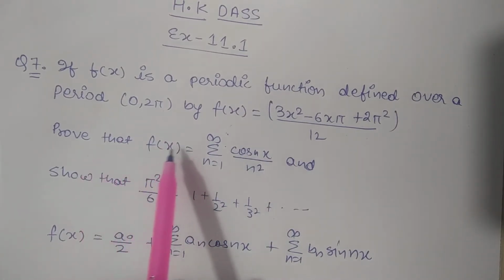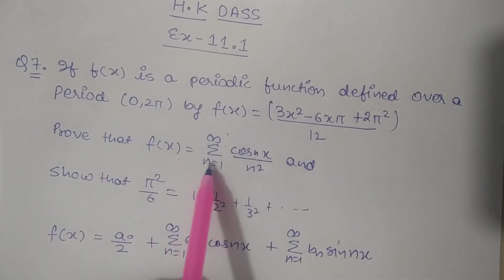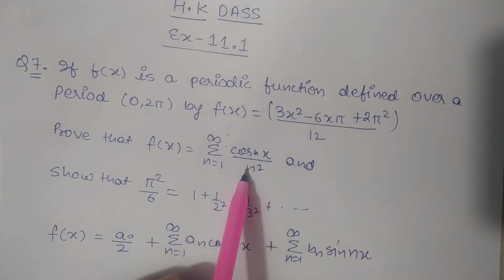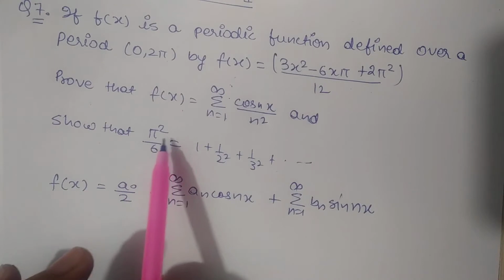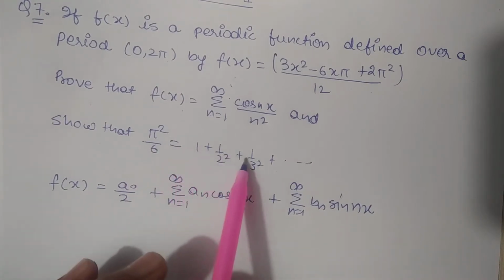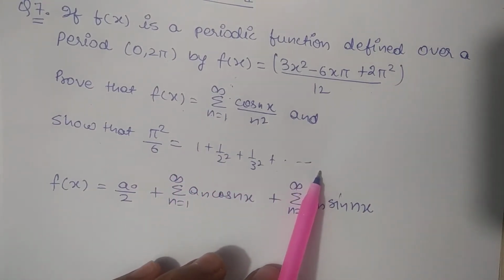And finally we have to prove that the function is equal to the summation, n from 1 to infinity, of cos nx by n square. After that we also have to prove that pi square by 6 equals 1 plus 1 by 2 square plus 1 by 3 square up to infinity.